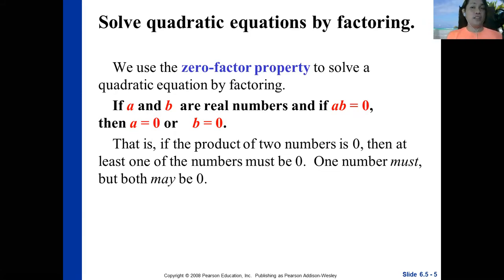So again, when we have AB is equal to 0, therefore A is equal to 0 or B is equal to 0. I want you to highlight and focus on the red marks there and also the blue marks saying zero factor property. Again, the zero factor property states that if A and B are real numbers, and if AB is equal to 0, then A is equal to 0 or B is equal to 0. Simple as that. So simple and easy, okay? So let's proceed. Oh, sorry. I stopped the screen for a while.